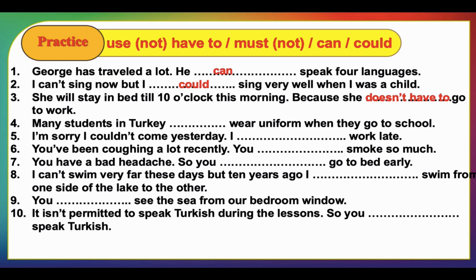That's why we say she doesn't have to go to work. Many students in Turkey wear uniform when they go to school. Here it's a kind of law, an obligation that comes as a kind of necessity, alright? So we say many students in Turkey must wear uniform when they go to school.